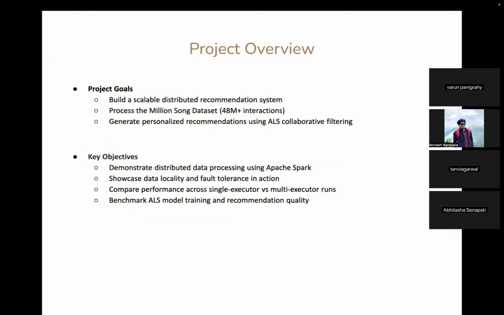So coming to a brief overview of the dataset. The Million Song Dataset provides a rich collection of user listening behavior. Our dataset, which is in the file called train_triplets.txt, contains tab-separated records with user IDs, song IDs, and play counts. Initially we did the cleaning and pre-processing, and we were left with about 48.3 million clean song interactions. For our benchmarking experiments, we tested on subsets ranging from 100,000 to a million interactions to analyze scalability patterns.